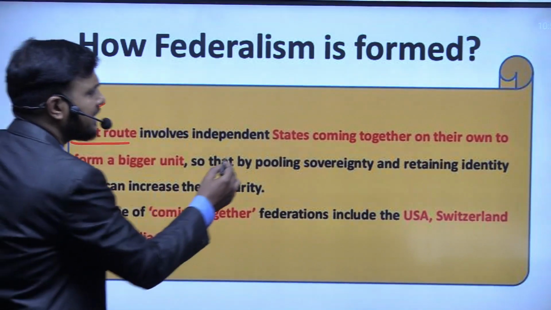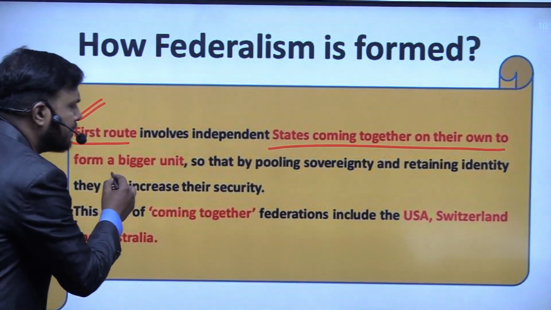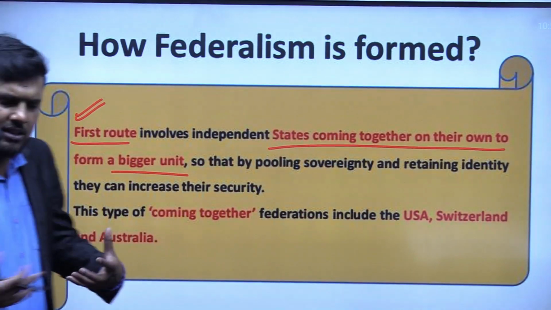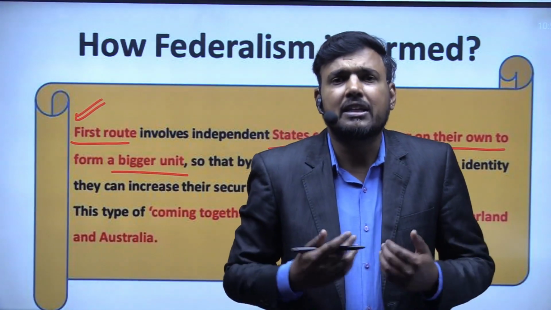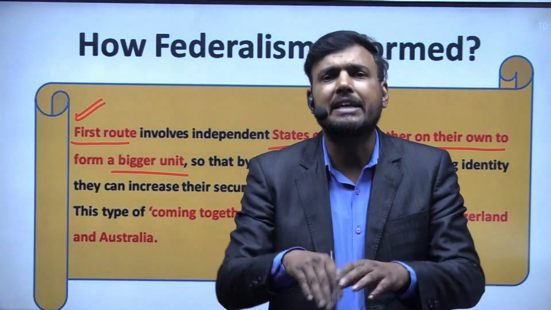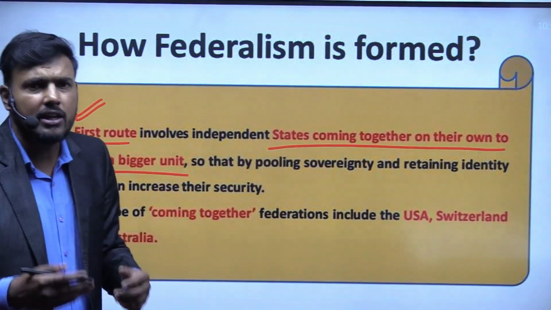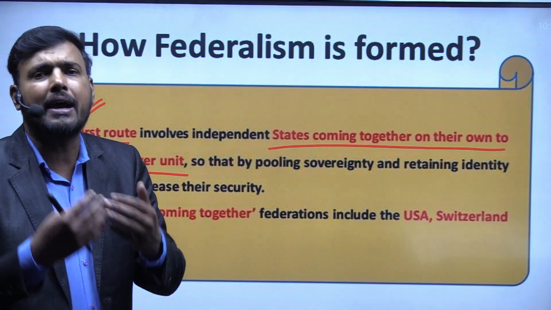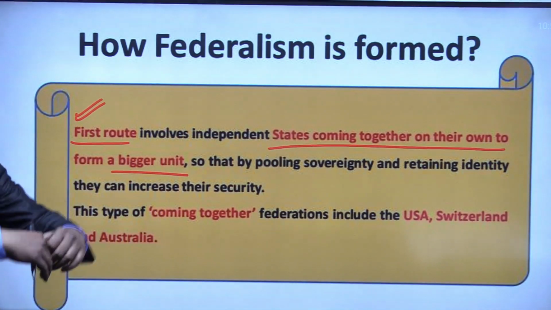So where the states are coming together and forming a bigger unit, they are coming with their own intention. That means they are not being pushed. The states are motivated by themselves, and when they come together, they form a bigger unit.